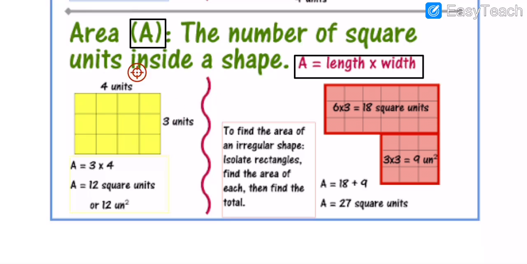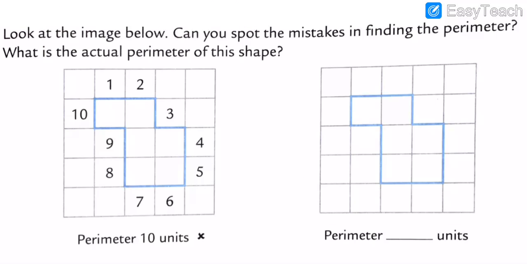Understood? Area is always represented by A, the number of square units inside a shape, length multiplied by width. Got my points? 4 threes are 12. So A, for area, is equal to 12 square units, or 12 centimeters squared. I hope you all understood, my dear students. This is the concept of the area and the concept of the perimeter. Done. Now we will move on to the example.